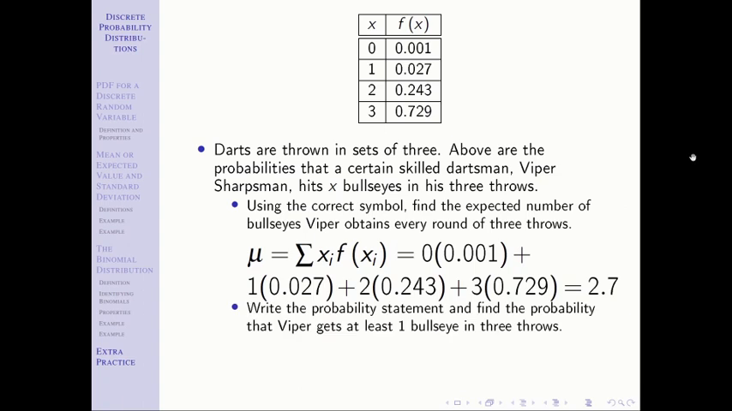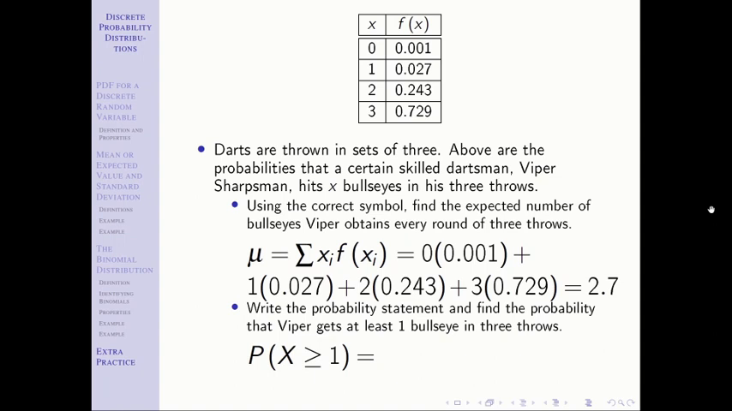Next, write the probability statement and find the probability that Viper gets at least 1 bullseye in 3 throws. So again, anytime you see write the probability statement, even if it says find the probability without that, write the probability statement. Let's see if we can, of course, get that piece first, and then we have to say, how do I rewrite that? The way that we're working these probability questions here in chapter 4 and in our next chapter as well is going to be write out the probability statement, then how can I rewrite that into something else that gets me to the answer that I'm looking for?